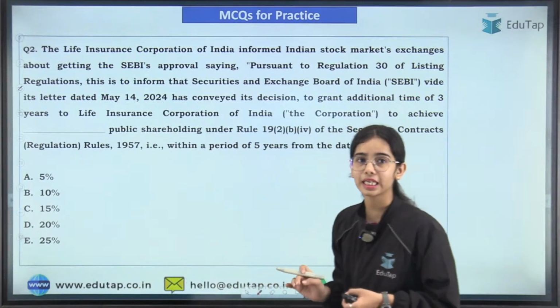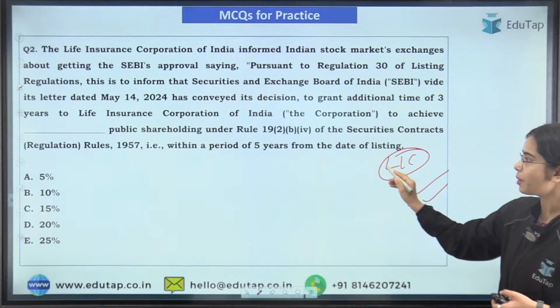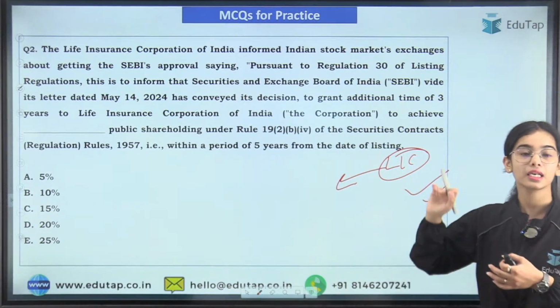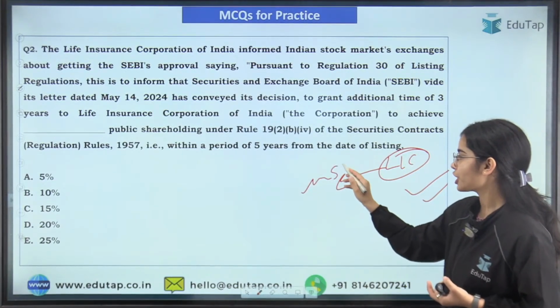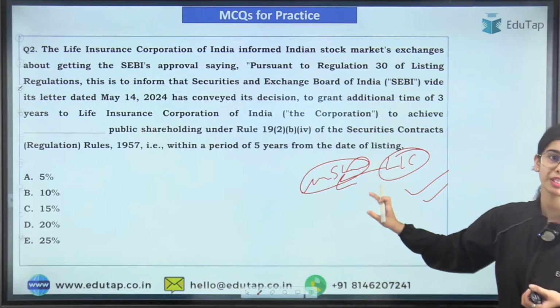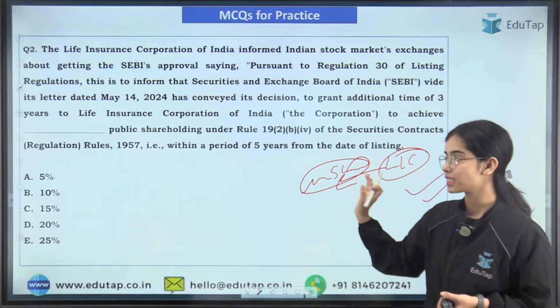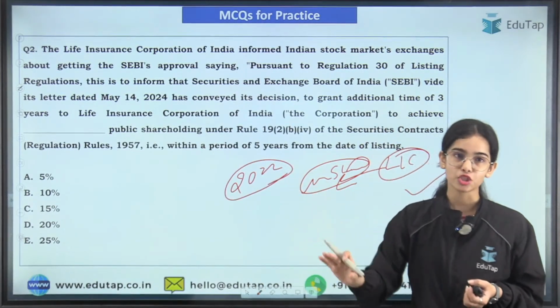Now coming to the second news article. LIC again has to do a minimum public shareholding. LIC shares have been listed on the stock exchange, so there is a minimum public shareholding that should be there for LIC. LIC was told that you have listed your shares in 2022 in the stock exchanges.